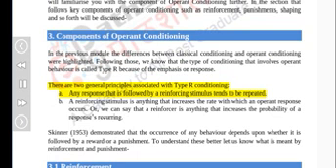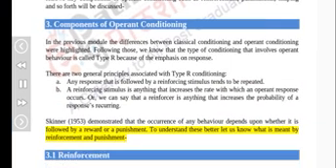A. Any response that is followed by a reinforcing stimulus tends to be repeated. B. A reinforcing stimulus is anything that increases the rate with which an operant response occurs. Or, we can say that a reinforcer is anything that increases the probability of a response recurring. Skinner, 1953, demonstrated that the occurrence of any behavior depends upon whether it is followed by a reward or a punishment. To understand these better, let us know what is meant by reinforcement and punishment.